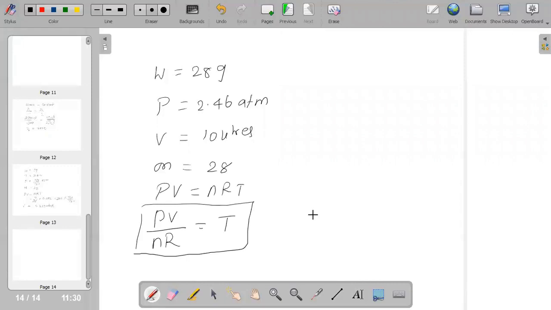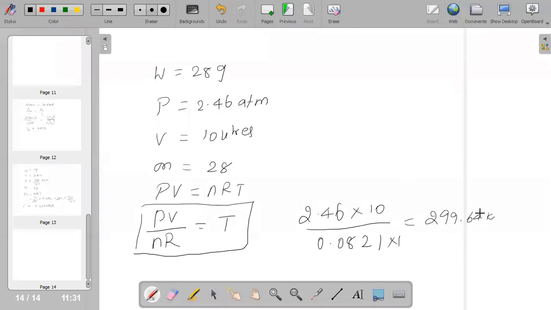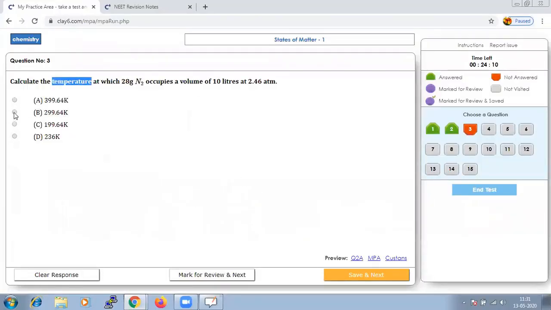Hence if we substitute the value, it will be pressure is 2.46, volume is 10 divided by your 0.0821, and you can say n will be your 1 since it is 28 by 28. If we calculate this, we'll get an answer of 299.64 Kelvin. Hence the option should be B. Let us save that and go to next.